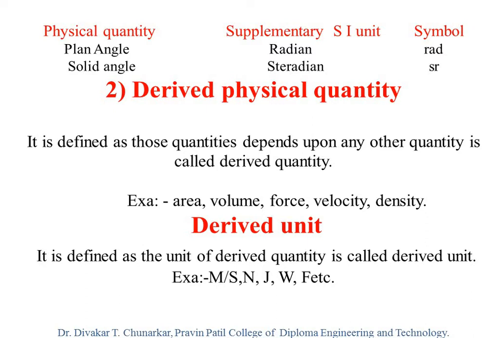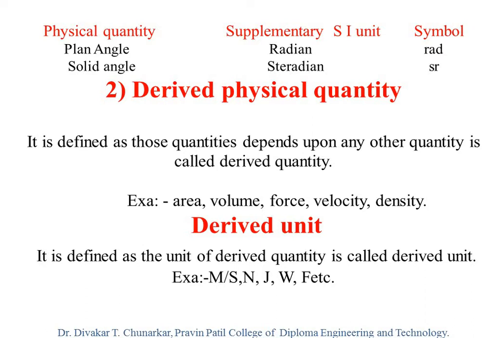Kg per meter cube or gram per centimeter cube are the 2 units of density. The unit of area, meter into meter, depends on another unit, and therefore this is known as a derived physical quantity or derived unit.